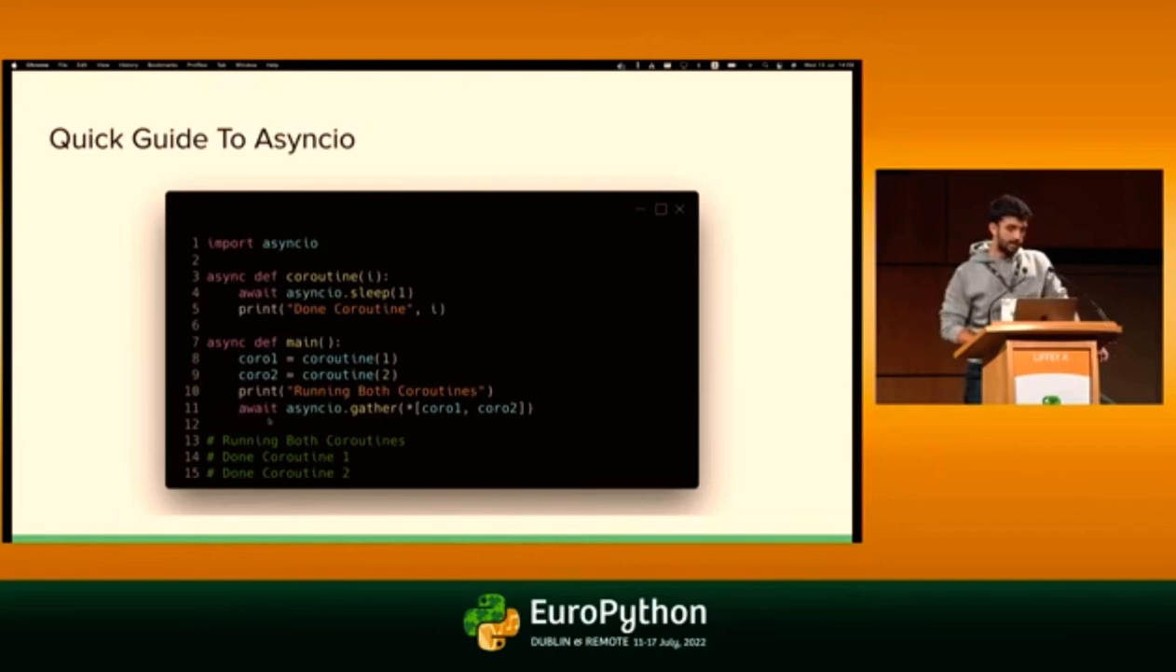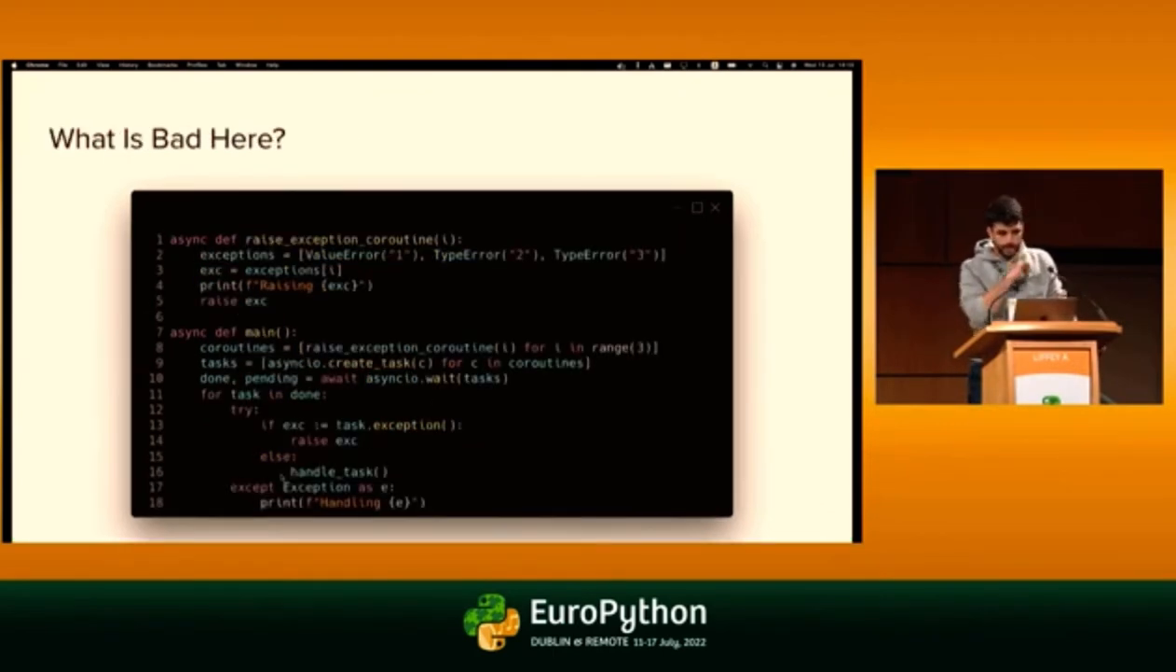And then we await on asyncio.gather. asyncio.gather is a function that lets you await on multiple coroutines, basically. So we pass it both coroutines, and then they will both be run. OK. So let's see some example with asyncio, and let's see what is the problem that we currently have when